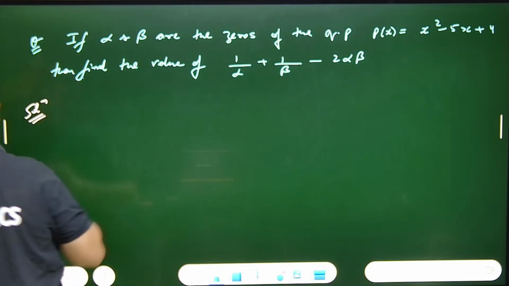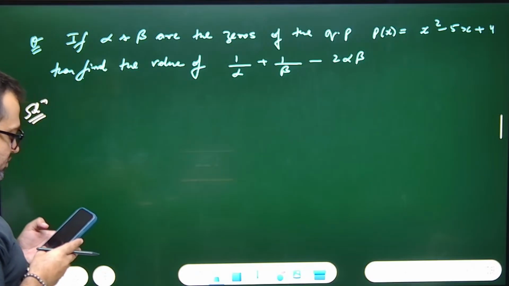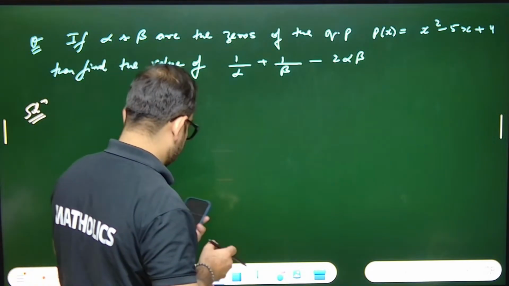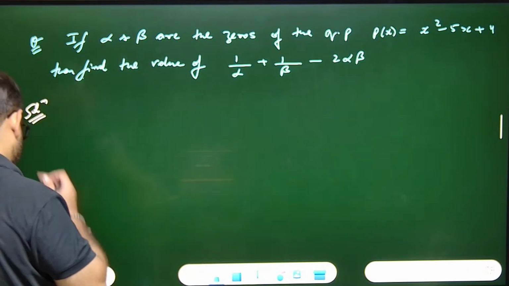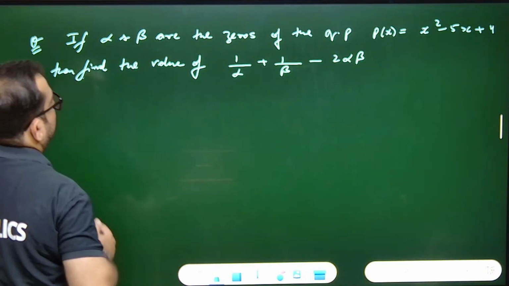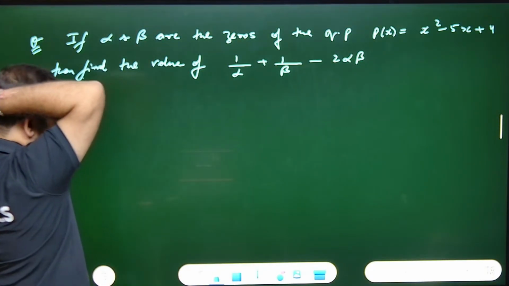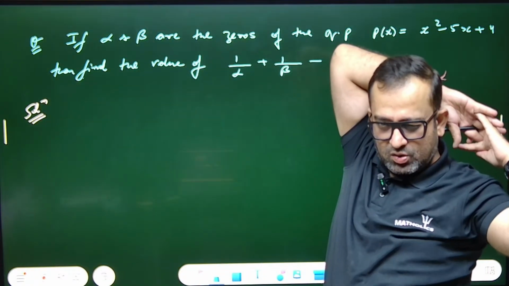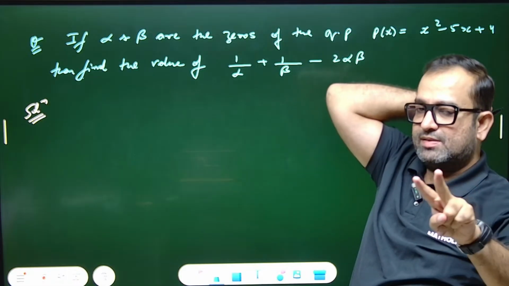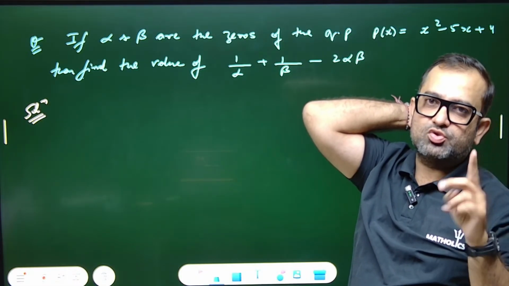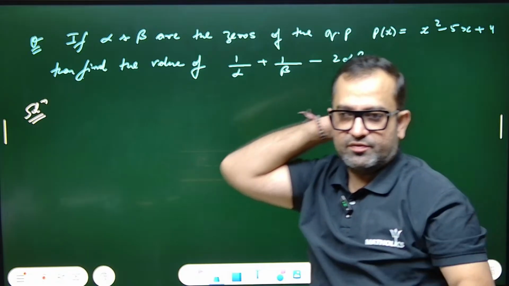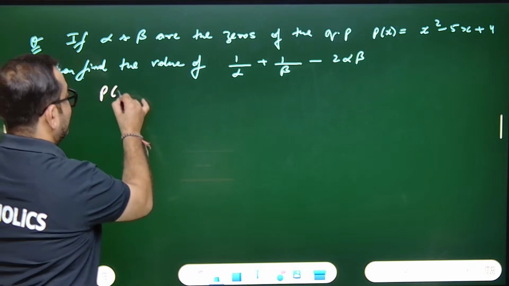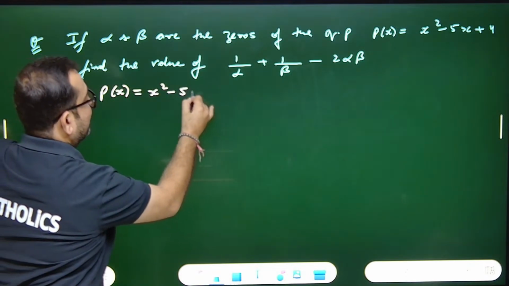Solution. Can anyone tell me how to solve x square minus 5x plus 4? I'll give you two methods. One is the universal method, second one is the jugaad. You must know how to use jugaad if you really want to be successful in life. Now see, method 1, which is the basic. P(x) equals x square minus 5x plus 4.